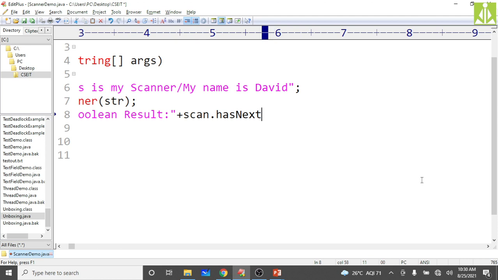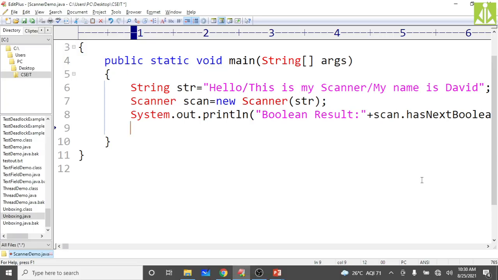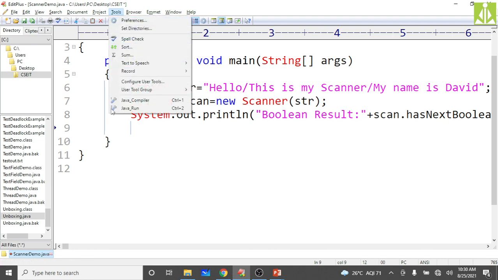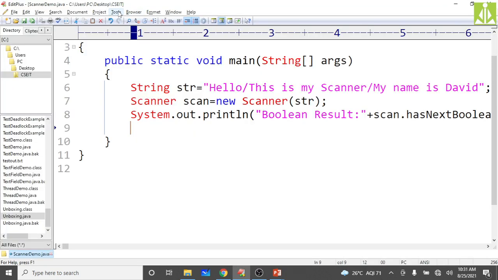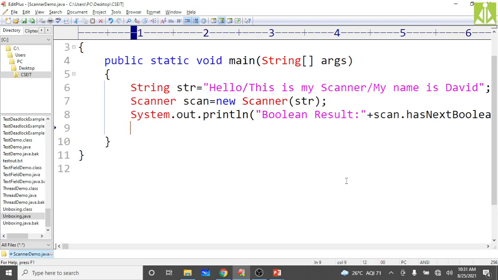Has next boolean: if it has a boolean value in there, it will return true, but it is not having any boolean value. The scan has the string, so ultimately it will return false. That false you can see on the output screen. First you just compile and execute this program, to avoid issues. No compiler issues, then run. As you can see, it is giving boolean result false. It is not having any boolean value, so it gives the result as false.